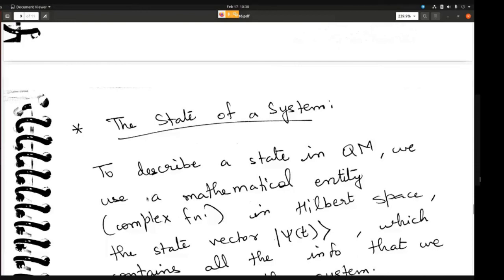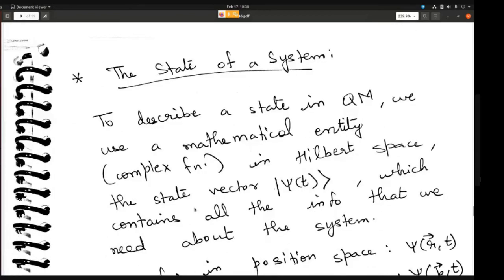Now let's go to the state of a system. To describe a state in quantum mechanics, we use a mathematical entity. This we have already seen. We use a wave function. The wave function is, in general, a complex function. So to describe a state in quantum mechanics, we use a mathematical entity, which is a complex function in Hilbert space, which is the state vector psi of t. This is the ket psi of t.